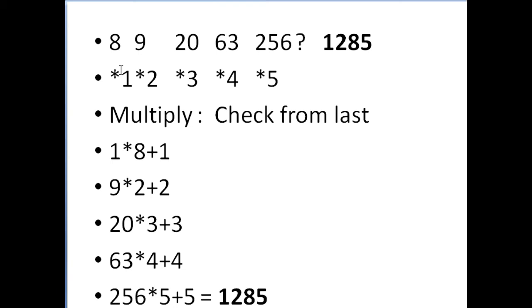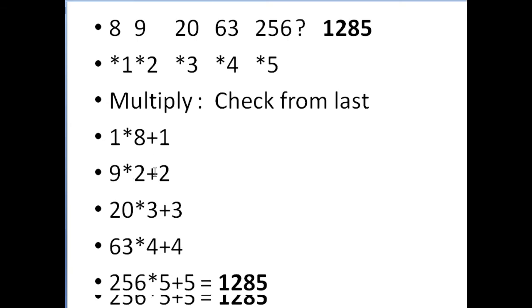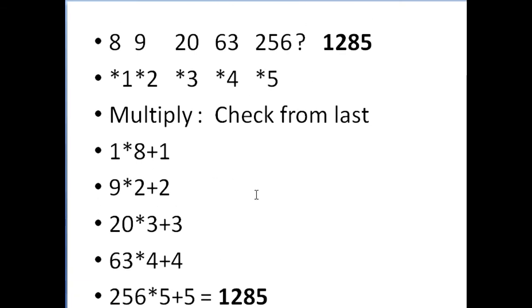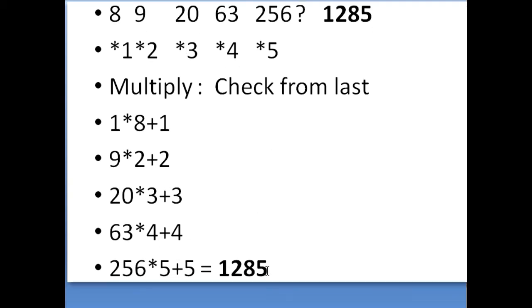It is purely a logic. 8 into 1 is 8. Plus 1 they have added, it is 9. Right? And 9 into 2 is 18 plus 2. See, the logic is it will take 1 minute, but when you continue to do problems, even within a second, you'll understand what is the logic behind this. So 8 into 1 plus 1, 9 into 2 plus 2, 20 into 3 plus 3, 63 into 4 plus 4 and so on. So the answer for this problem is 1285. I think this is an interesting problem for you.